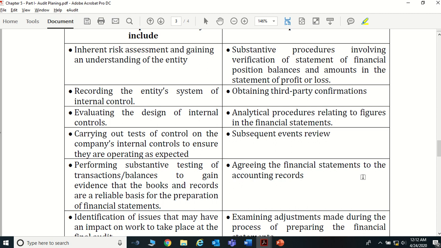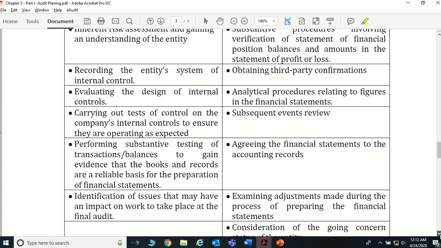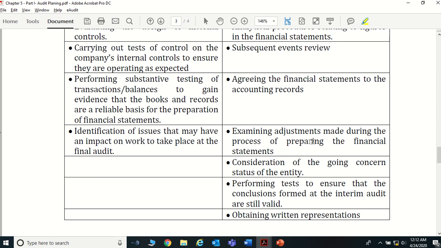Agreeing the financial statements to the accounting records. Normally we do that at the end of the period. We are checking the closing balances, whether they are included in the audited financial statements, right? And examining adjustments made during the process of preparing the financial statements.